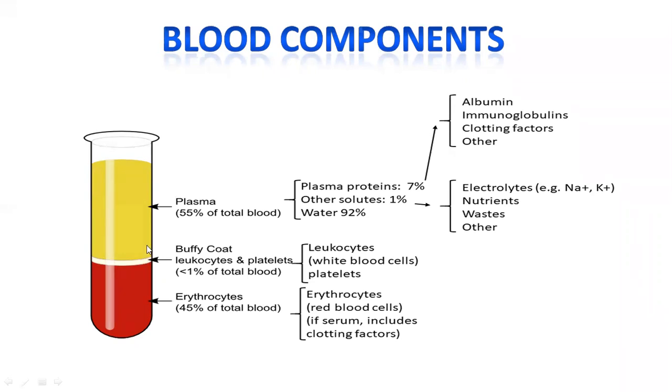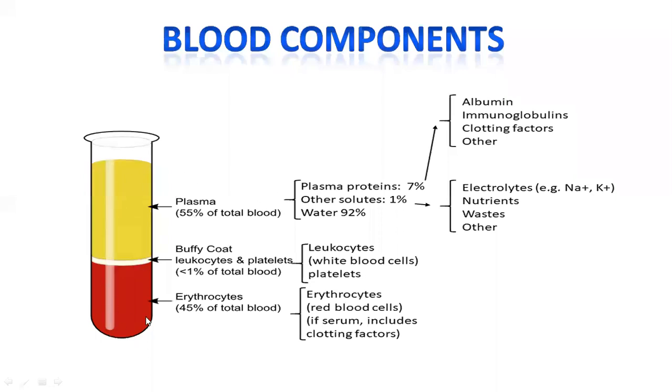And a small layer of buffy coat is seen here, and that buffy coat is made of leukocytes and platelets. The third one, the yellowish colored portion, which occupies the maximum portion of our blood components, is called plasma.